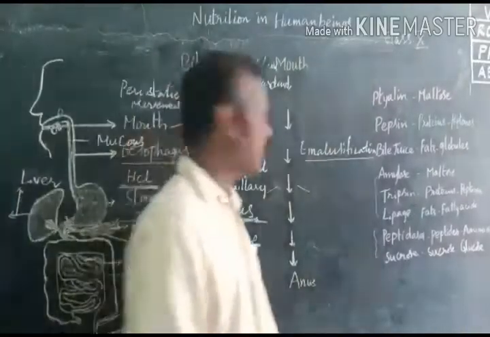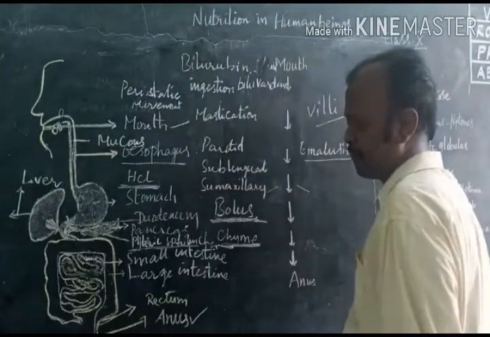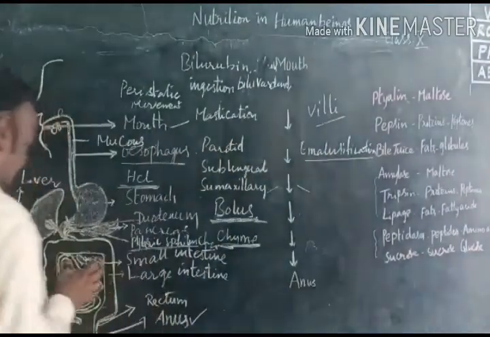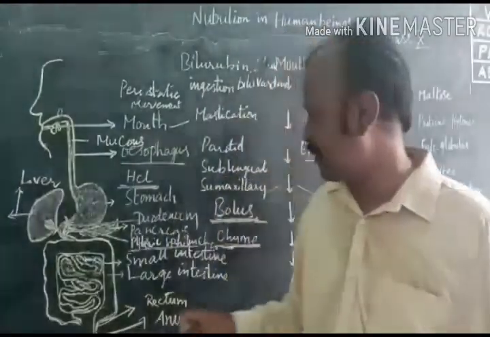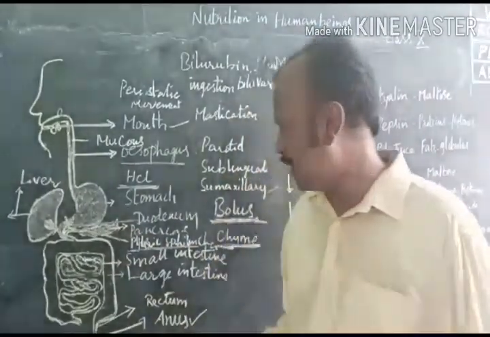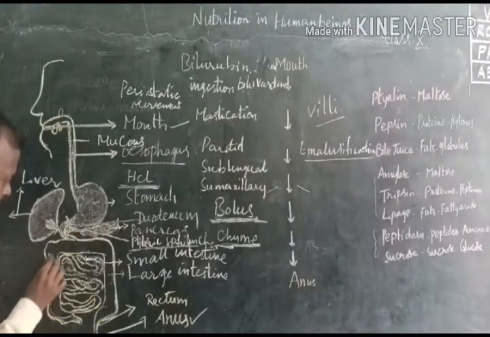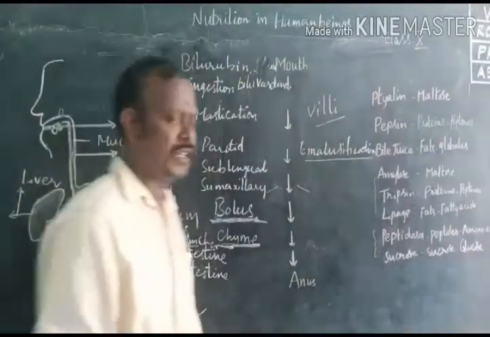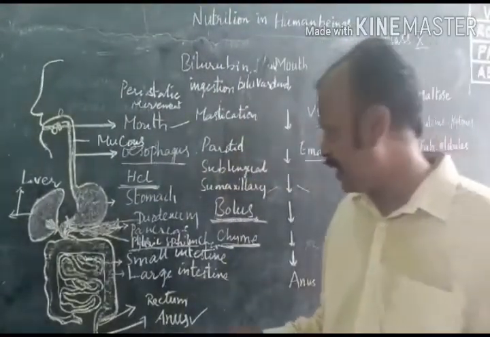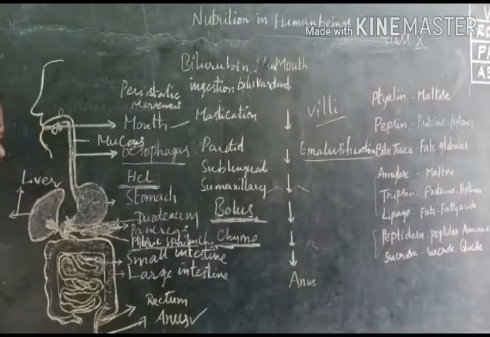Finger-like structures are there, called villi or villus. With the help of these finger-like structures, digested food material enters the blood. Then waste material enters the large intestine. In the large intestine, water is absorbed, and finally waste material is sent out through the anus.